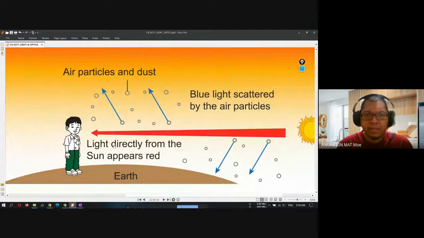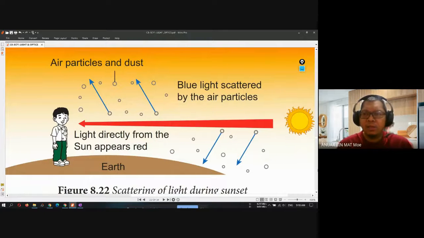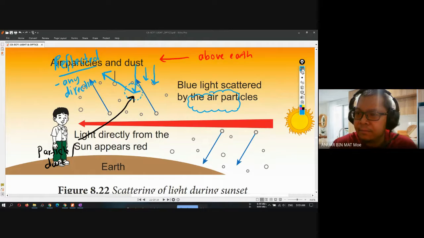Okay, so this is the scattering of light during the sunset or during the dawn. Can you identify the position of the sun? The position of the sun is at the horizon of the earth. And then you can see here the straight light. Again, the light from the sun travels straight.